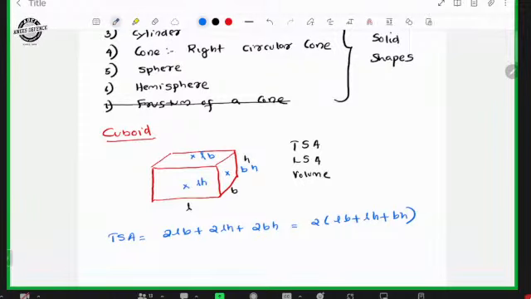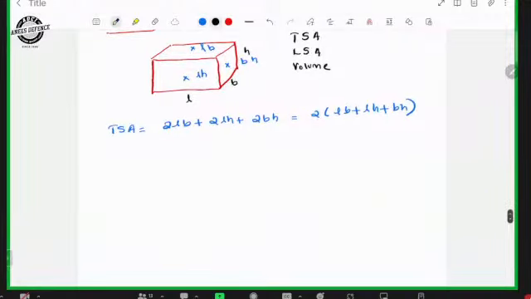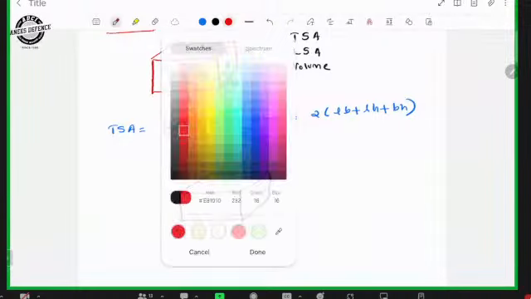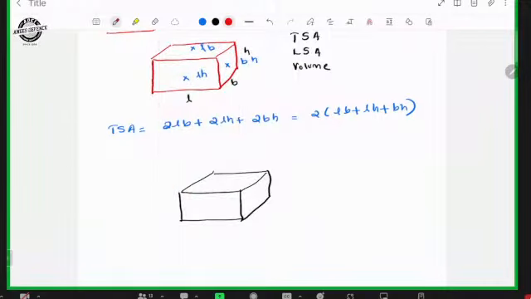Lateral surface area means if we keep the cuboid in our hand and see it horizontally in a straight way, the upper and bottom portions will not be visible. Only the sides will be visible. That area corresponds to the lateral surface area. This is the cuboid.